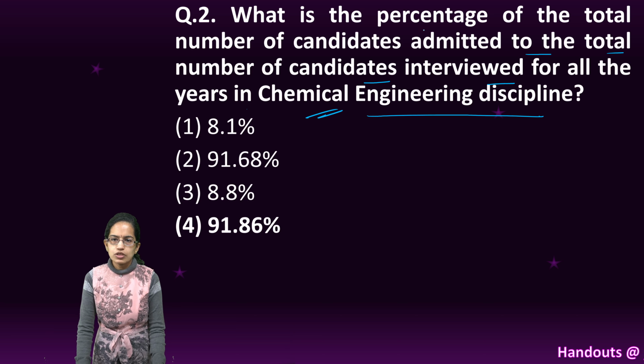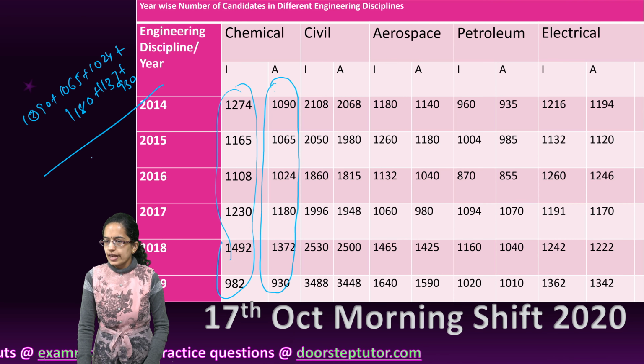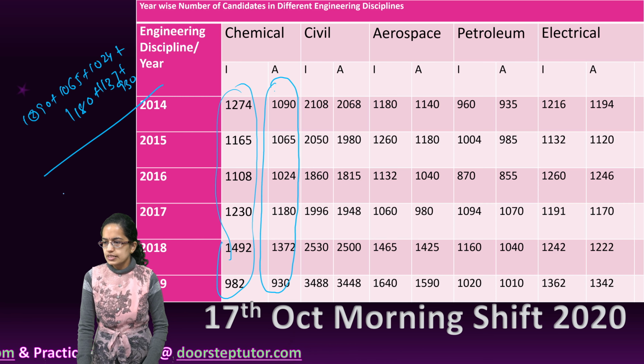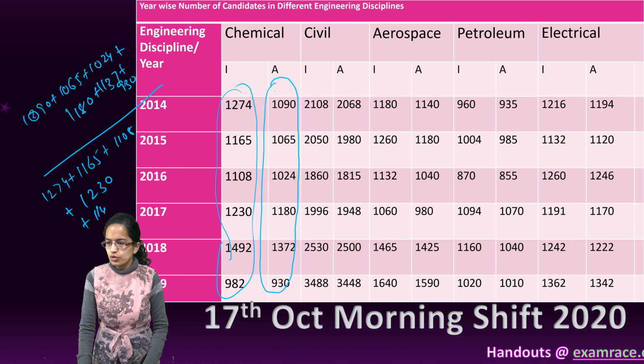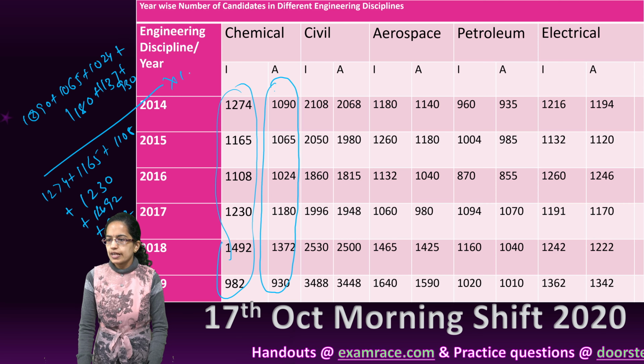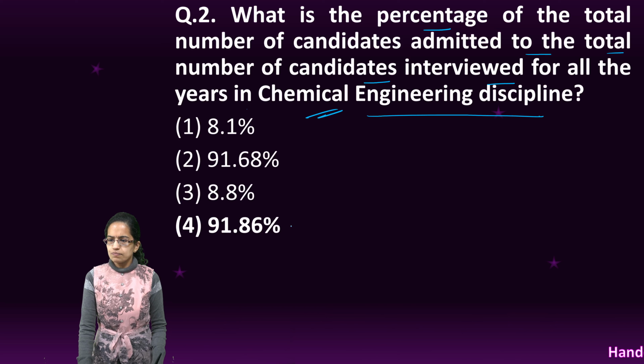So I divide by the total number of candidates interviewed: 1274 plus 1165 plus 1108 plus 1230 plus 1492 plus 982, and multiply by 100. So I get the answer, and my answer would be around 91%.